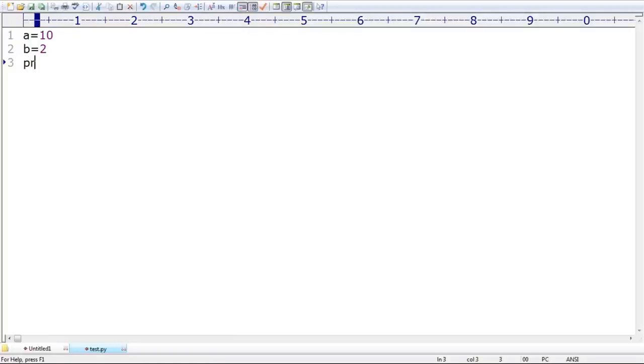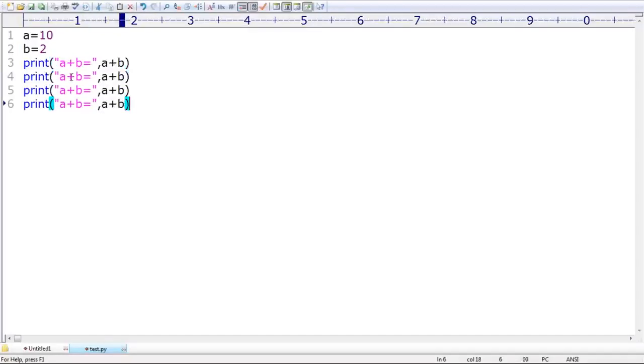Now I'm taking print of A plus B. Then A minus B. After that, A into B. Last one, A by B. Next, one more, A modulo B. I'm trying to print A modulo B. That's all.